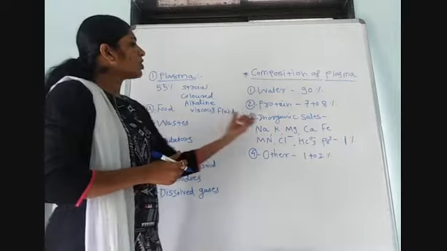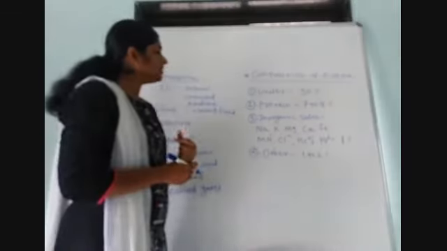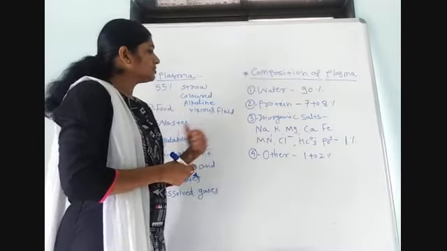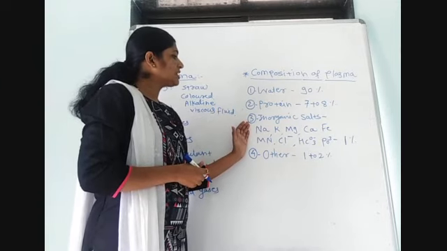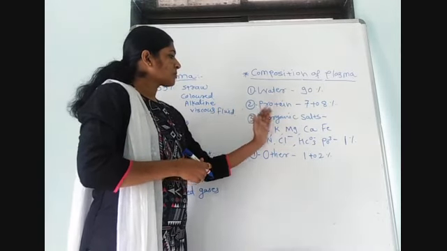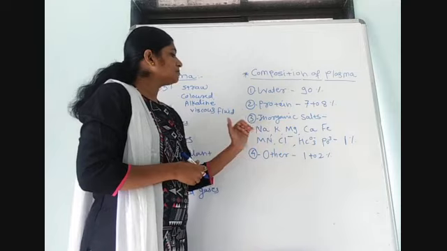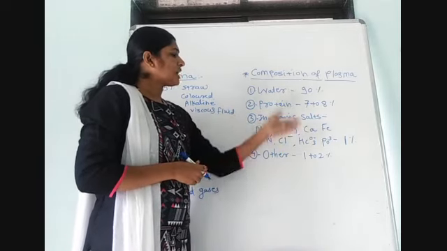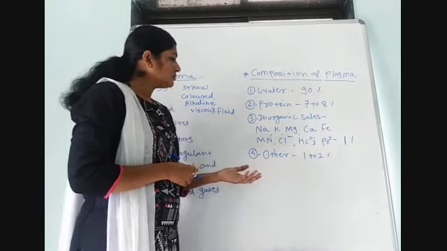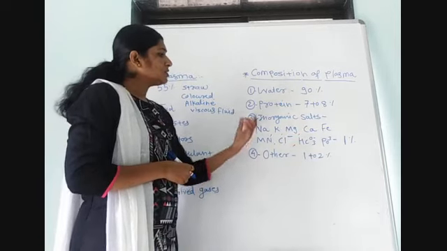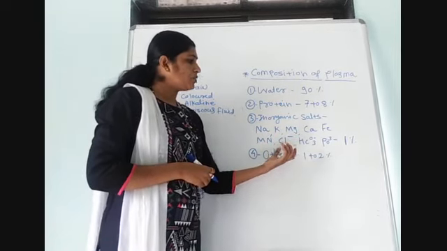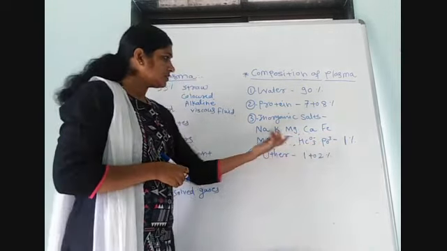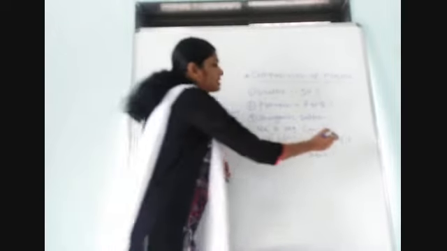Next, some inorganic salts are also present in plasma, such as potassium, magnesium, sodium, calcium, iron, manganese, chlorine, bicarbonate, phosphates. They are present in 1%.